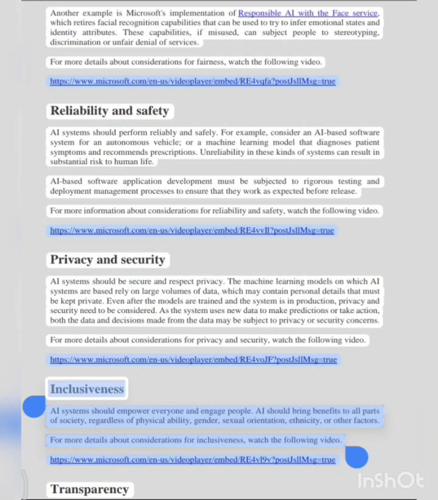Inclusiveness. AI systems should empower everyone and engage people. AI should bring benefits to all parts of society, regardless of physical ability, gender, sexual orientation, ethnicity, or other factors. For more details about considerations for inclusiveness, watch the following video.